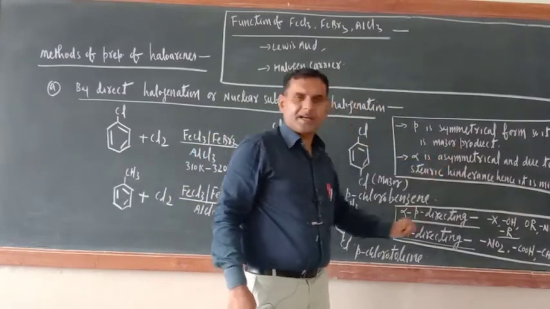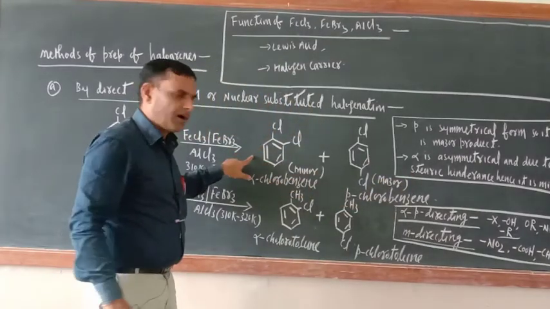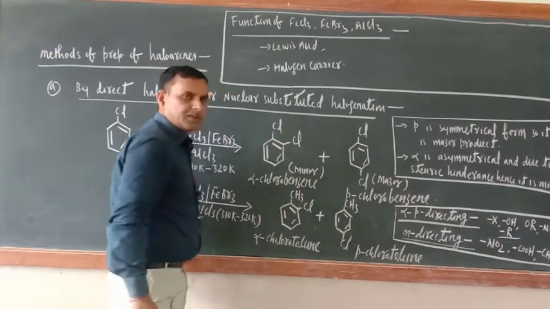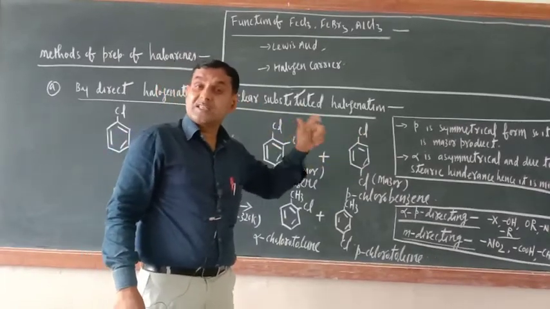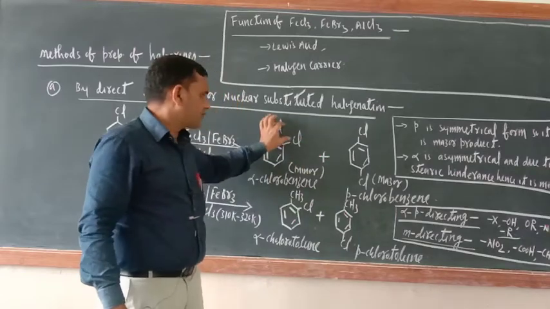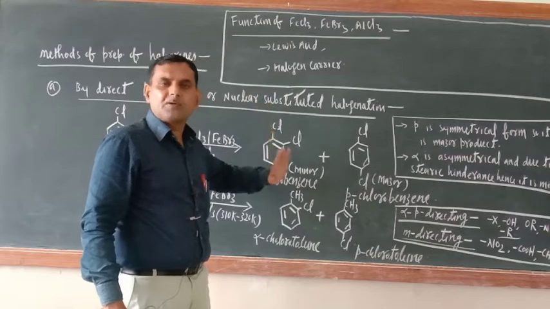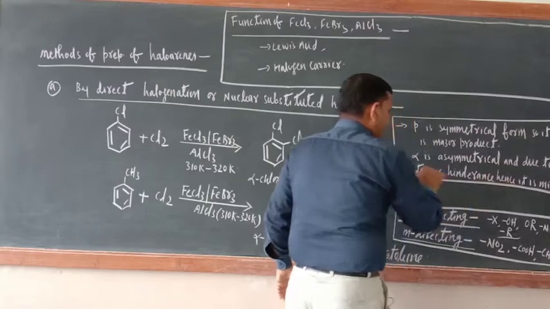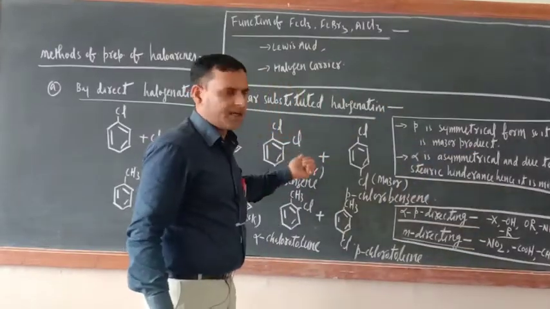Ortho is the asymmetrical form, and the second thing is that both Cl atoms are very close. So what is there? Spatial crowding of groups, and spatial crowding of groups is known as steric hindrance. If groups are very near, they will repel each other, so the stability of the compound will decrease. Hence ortho is asymmetrical, and due to steric hindrance it is a minor product. Its concentration will be less.